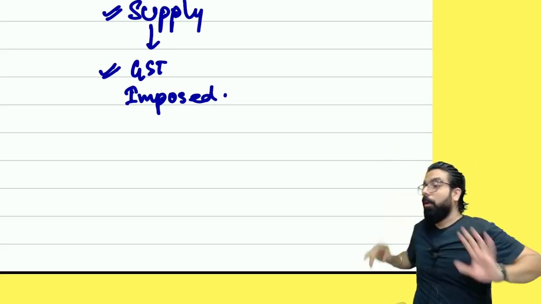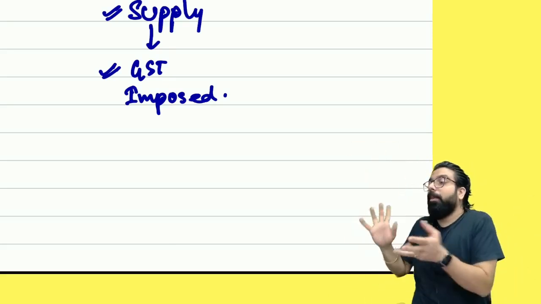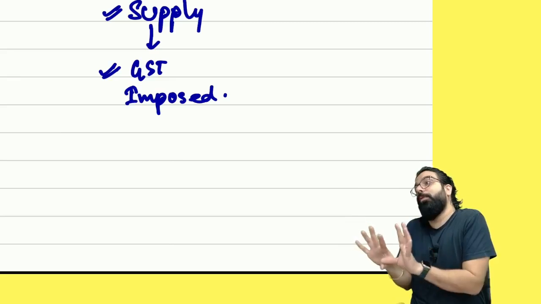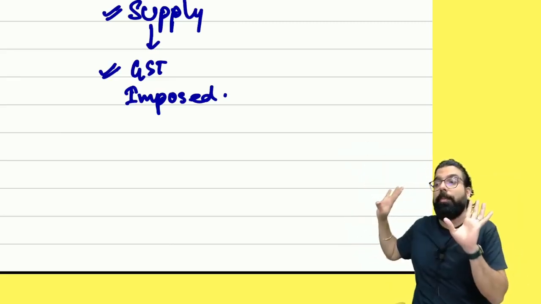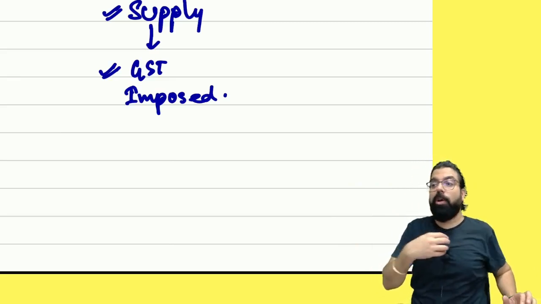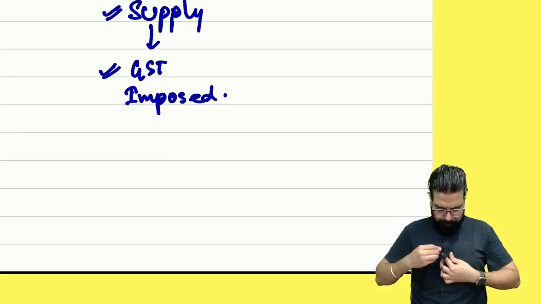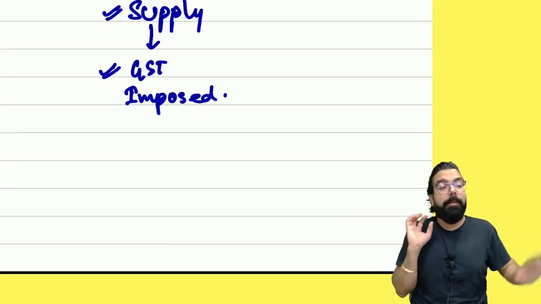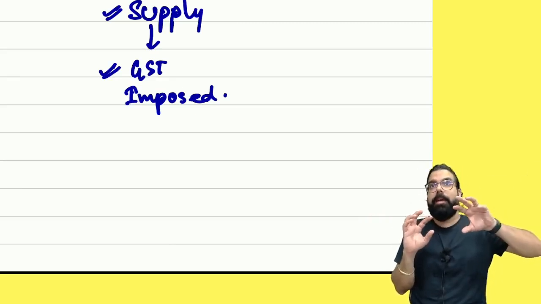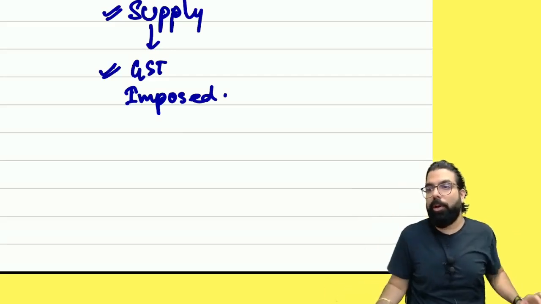Partner told Ramesh, you want to start a mobile phone business? I said yes. Collect GST and give. So basically, government becomes a partner of everyone in the country. So when you start a business, you have to collect the GST and give it to the government. GST is imposed on the goods and service which I am supplying, but I will ultimately collect and give it to the government. Is my point clear to all?